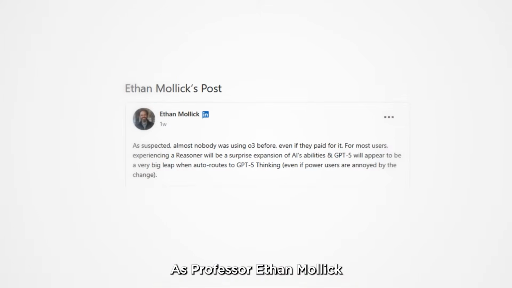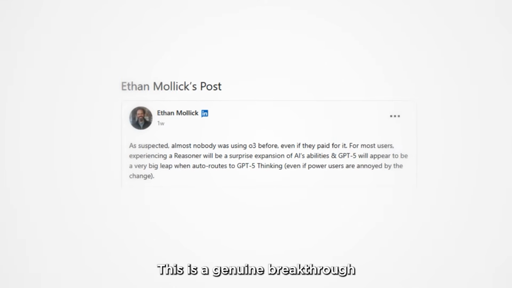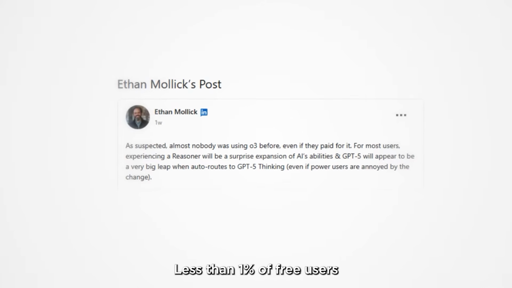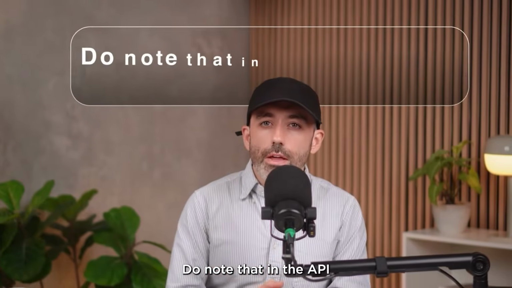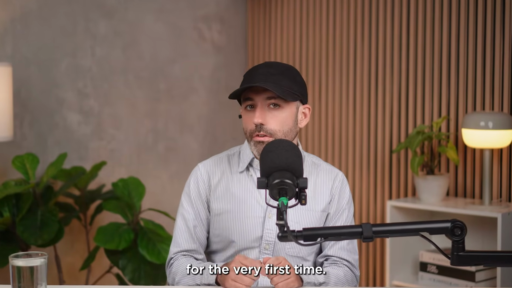As Professor Ethan Mollick pointed out on LinkedIn, for consumers using ChatGPT, this is a genuine breakthrough because it makes reasoning accessible. Almost nobody, that's less than 1% of free users, was actually using O3's expensive reasoning model. Do note that in the API, there is no auto router, but that means you can select both the model and how much the model reasons for the very first time.